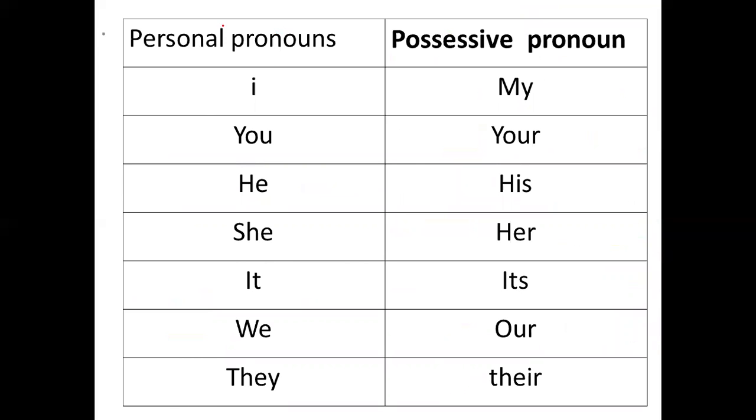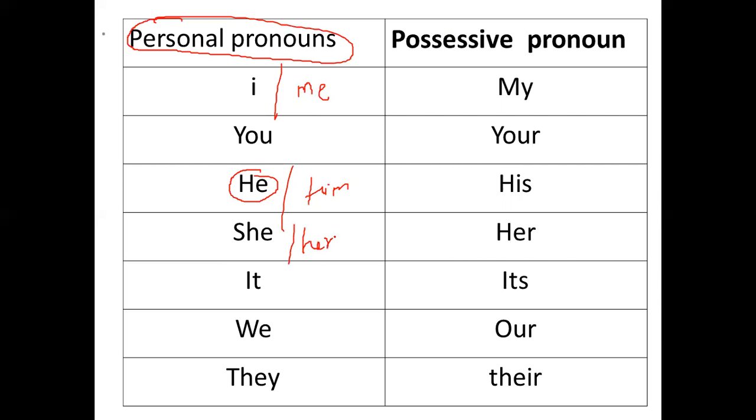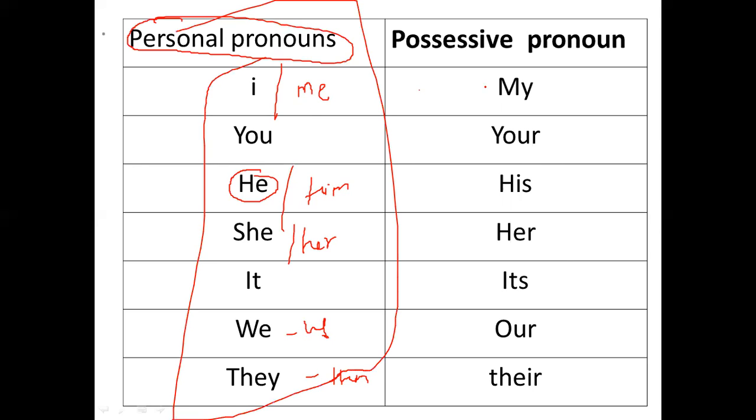Personal pronouns are the words which we use in place of a noun. For example, I have just taken the example of he or him. Him is an object. So I or me, she or her, right? We or us, they or them. So all these are personal pronouns. But possessive pronouns are the words which show the possession, like my pen. Whose pen? My pen.